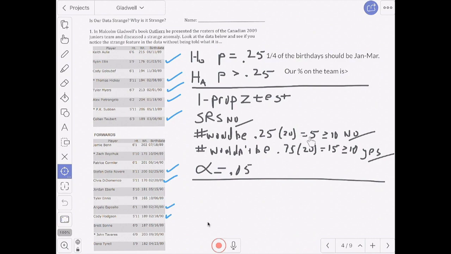So there should be five people on this team, or 5 men on this team that would be born in the first 3 months, and that's not greater than or equal to 10. So our sample size is too small. Darn it. So we also have to figure out for the percentage that wouldn't be born in the first 3 months. So if 25% would be, 75% are not. So that comes out to be 15 players. So that's good in terms of the sample size there.